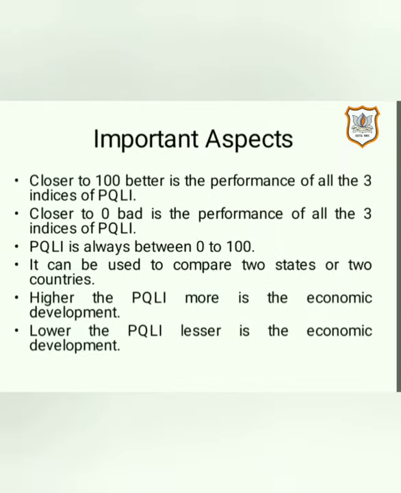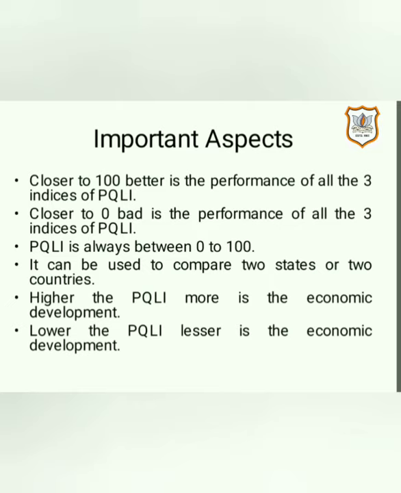Now talking about certain important aspects of PQLI: closer to 100, better is the performance of all the three indices of PQLI. Definitely if you are getting marks closer to 100, or percentage closer to 100, we may conclude that performance is better in that particular subject, or your overall performance is better.